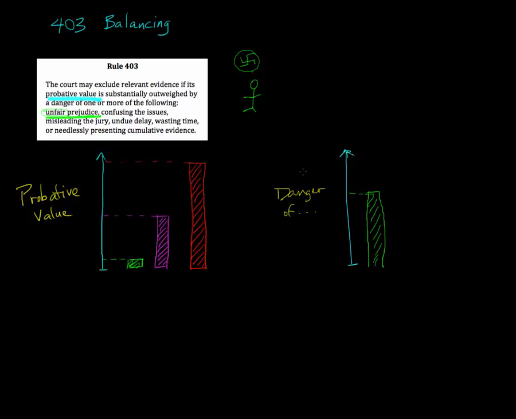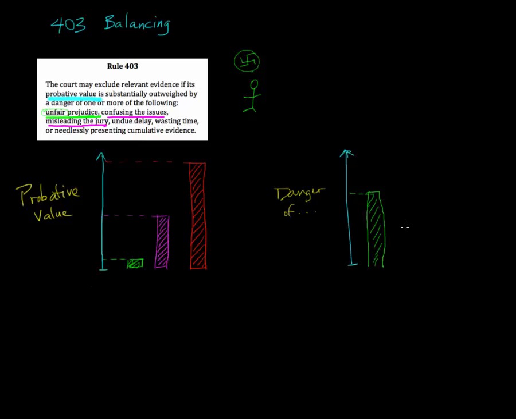Now the next ones, confusing the issues, misleading the jury, kind of overlap. Let's underline those as well. Confusing the issues and misleading the jury. They're listed as two separate items, but they kind of overlap. It's because the reason we don't want something to confuse the issues is because, well, if that were to happen, it would likely mislead the jury. So it's probably easier just to think of these two things together. And we can also plot the danger that a piece of evidence will be confusing or misleading. So let's do that too.